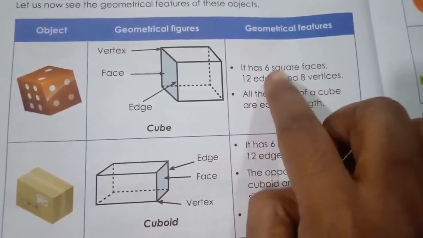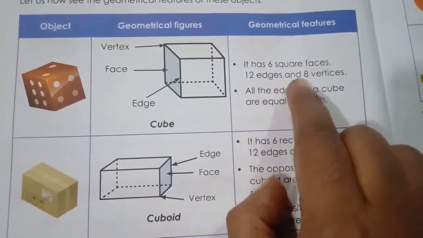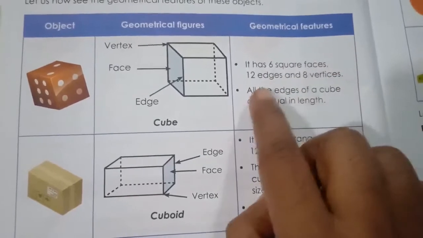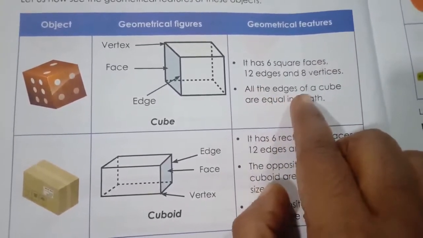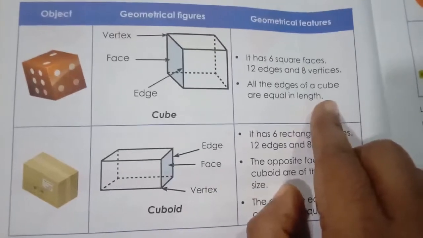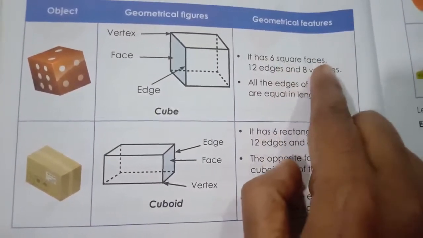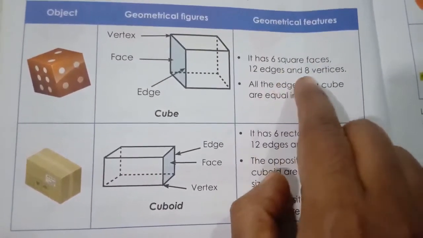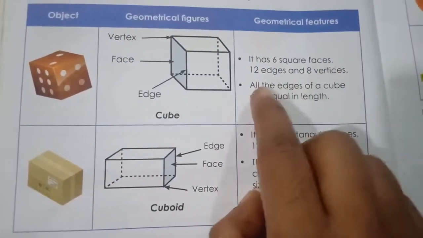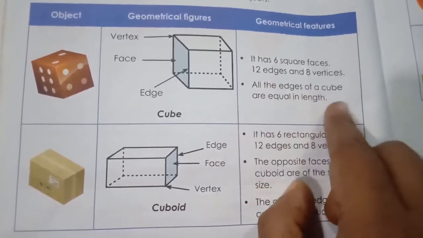It has 6 square faces, 12 edges and 8 vertices. All the edges of a cube are equal in length.